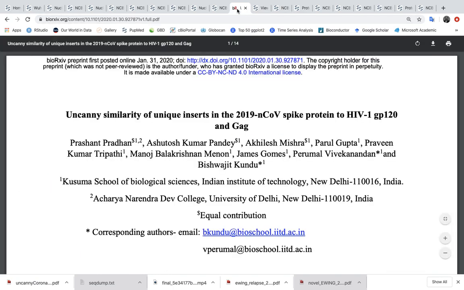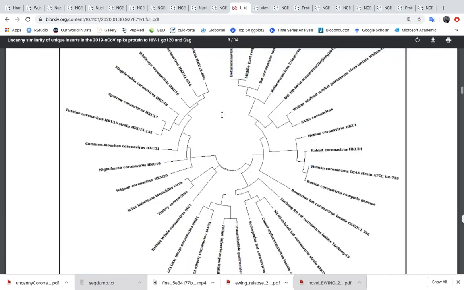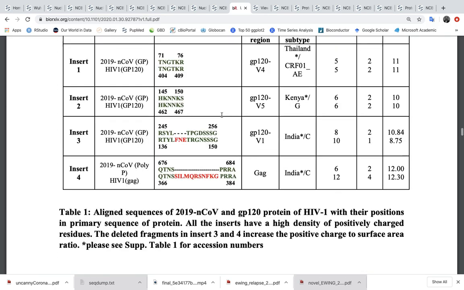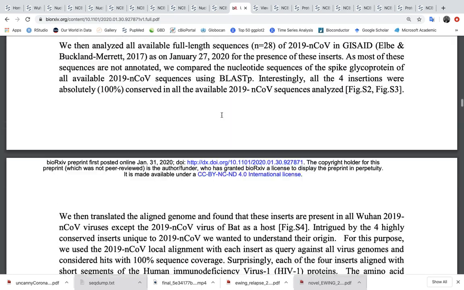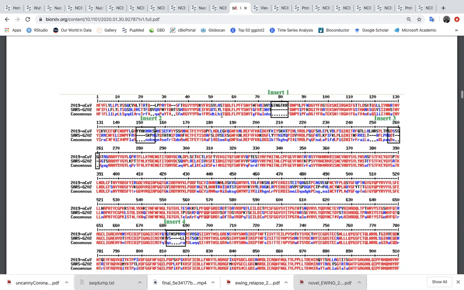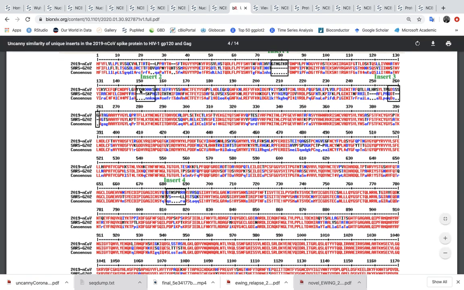Okay, so we'll go back to this study. They did not really look at the spike protein that we talked about. I think they looked more at the inserts. So let me just show you the table. This is the table that they made. They identified 4 areas of inserts, as we said, present in the SARS coronavirus, and then they queried.